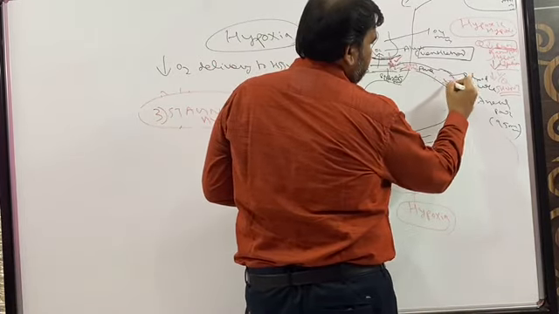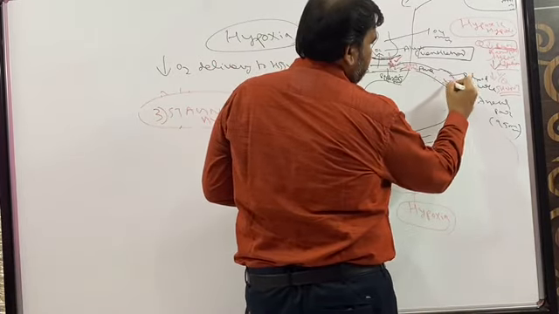Hemoglobin is normal. So again repeat, stagnant hypoxia, the name says stagnant, so the blood is getting stagnated or the blood flow is decreased. So oxygen coming is normal, diffusion is normal, the blood flow which has to take the oxygen is decreased, and hemoglobin is normal. So the carrying capacity is normal.